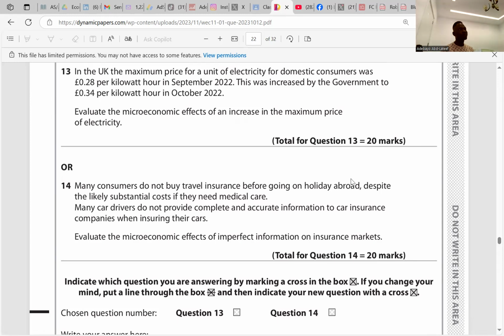So if salaries increase and maximum price increases, there would be less effect, or people will be less affected by this maximum price increase. So we are simply saying that income, what people earn, might as well determine the impact maximum price will have on the microeconomics, right?